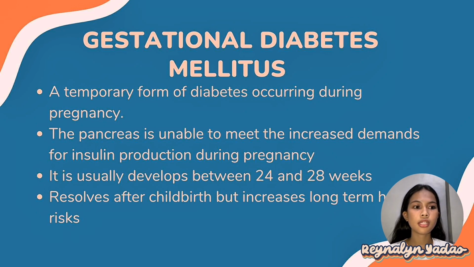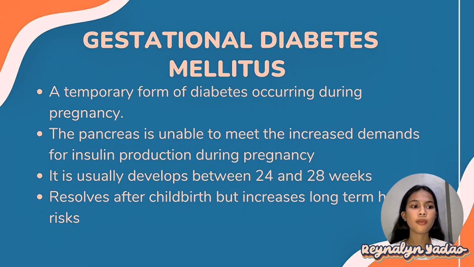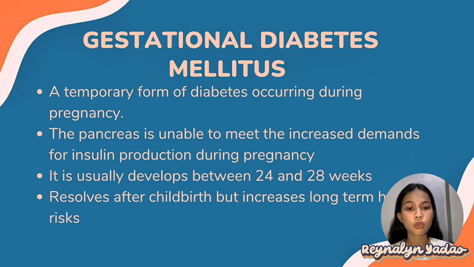Insulin is the hormone that helps control blood sugar. When there is not enough of it, blood sugar levels rise abnormally. This condition usually develops between the 24th to 28th week of pregnancy, although it often resolves after childbirth. But it increases the mother's risk of developing type 2 diabetes later in her life.